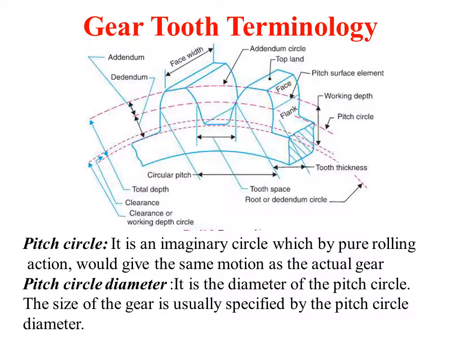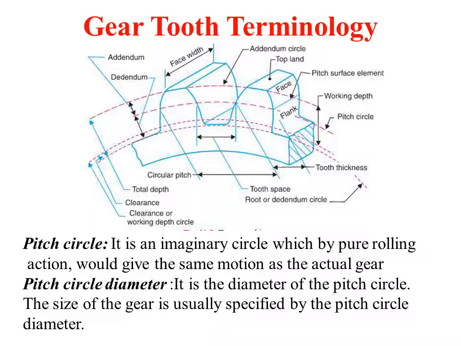So let's start with the first topic, that is gear terminologies. The basic terminologies or basic terms that are used in gears are as follows. We'll go one by one. The first is pitch circle, and if you look at the sketch, this is the pitch circle. Pitch circle is defined as an imaginary circle which by pure rolling action would give the same motion as that of the actual gear.